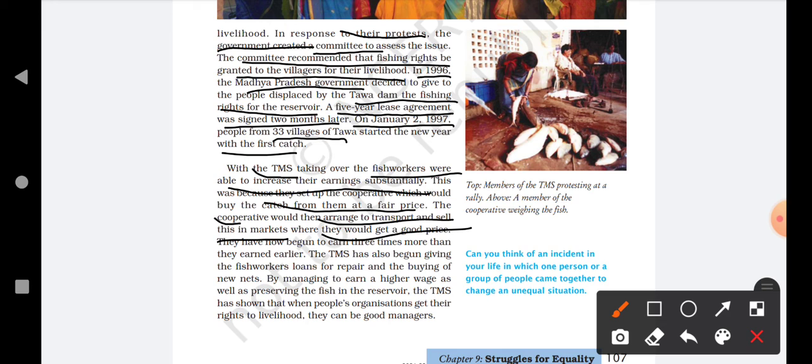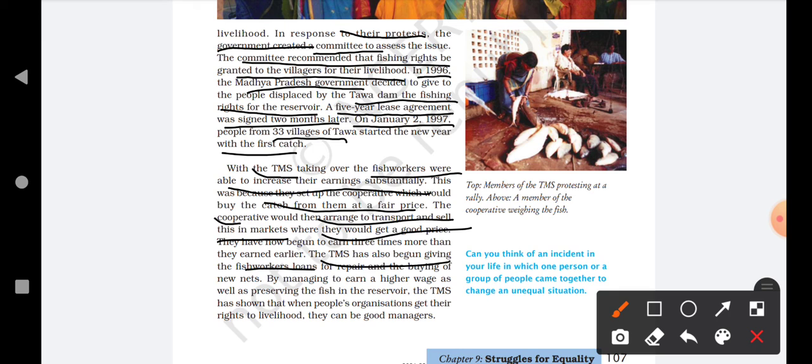The TMS has also begun giving the fish workers loans for repair and the buying of new nets. The TMS started giving loans to the fish workers so that they can repair their nets, or they can buy a new net if they want to. By managing to earn a higher wage as well as preserving the fish in the reservoir, the TMS has shown that when people's organizations get their rights to livelihood, they can be good managers.